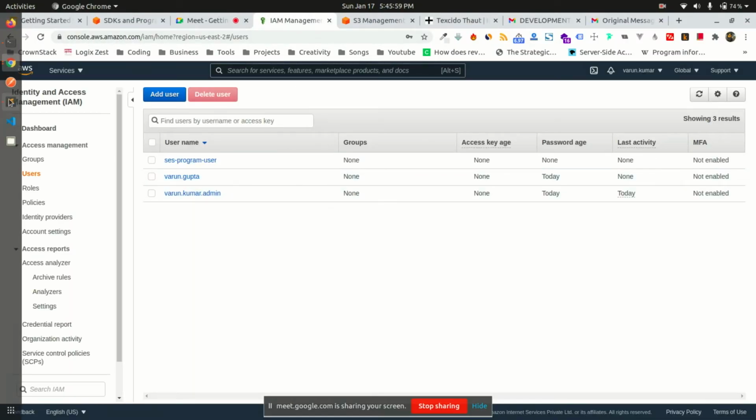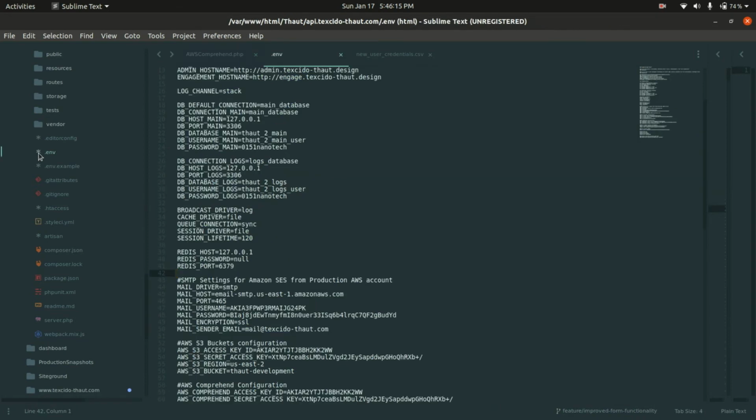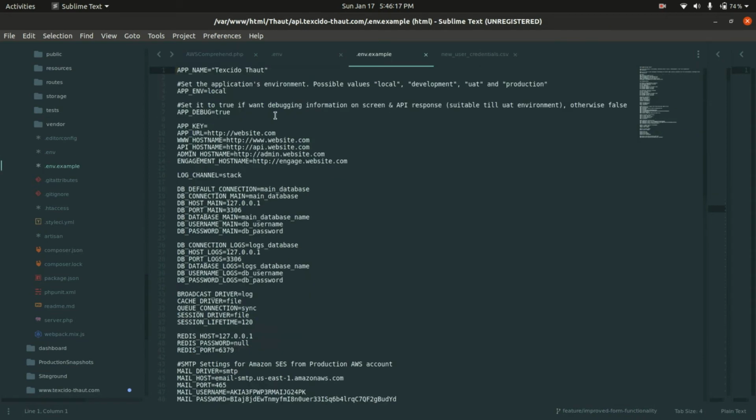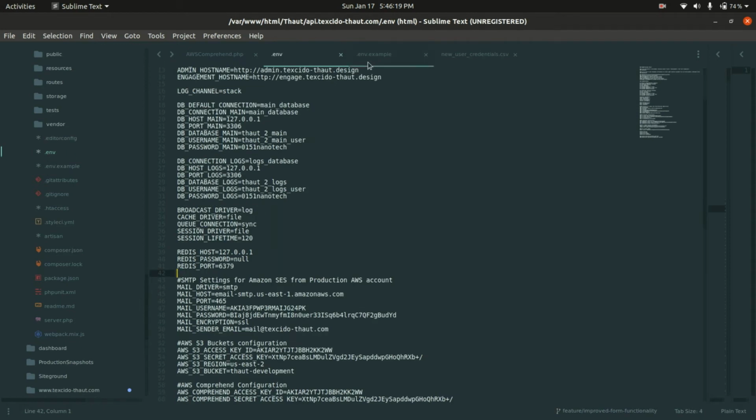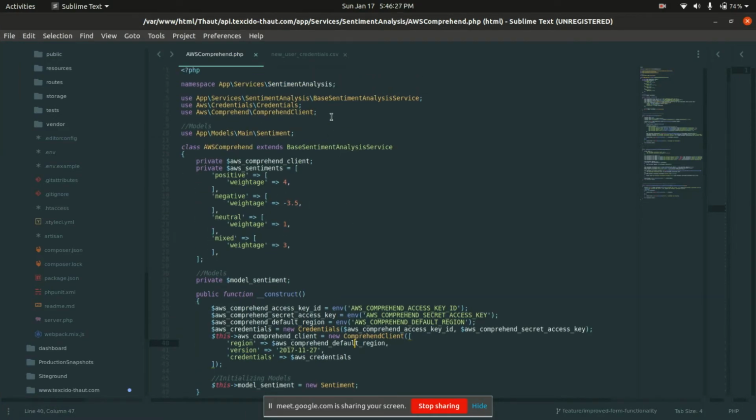I need to provide them over here, and this is coming from my environment configuration file. Just to recall, in the previous module we discussed that you shouldn't expose your credentials in your env file. Don't commit your .env file; have a .env.example file, and don't commit your credentials. So I'm using the Amazon SDK, just as an example of how it is used. You import your AWS services in your code, you create their instances, and you start using them.